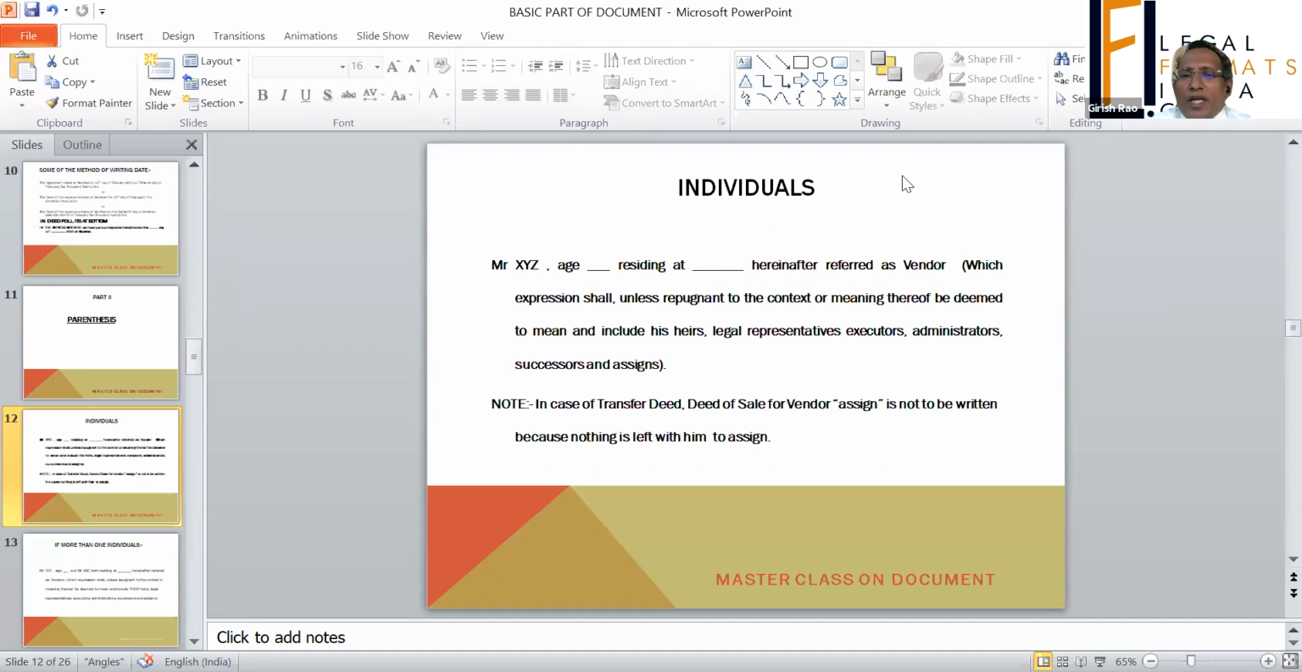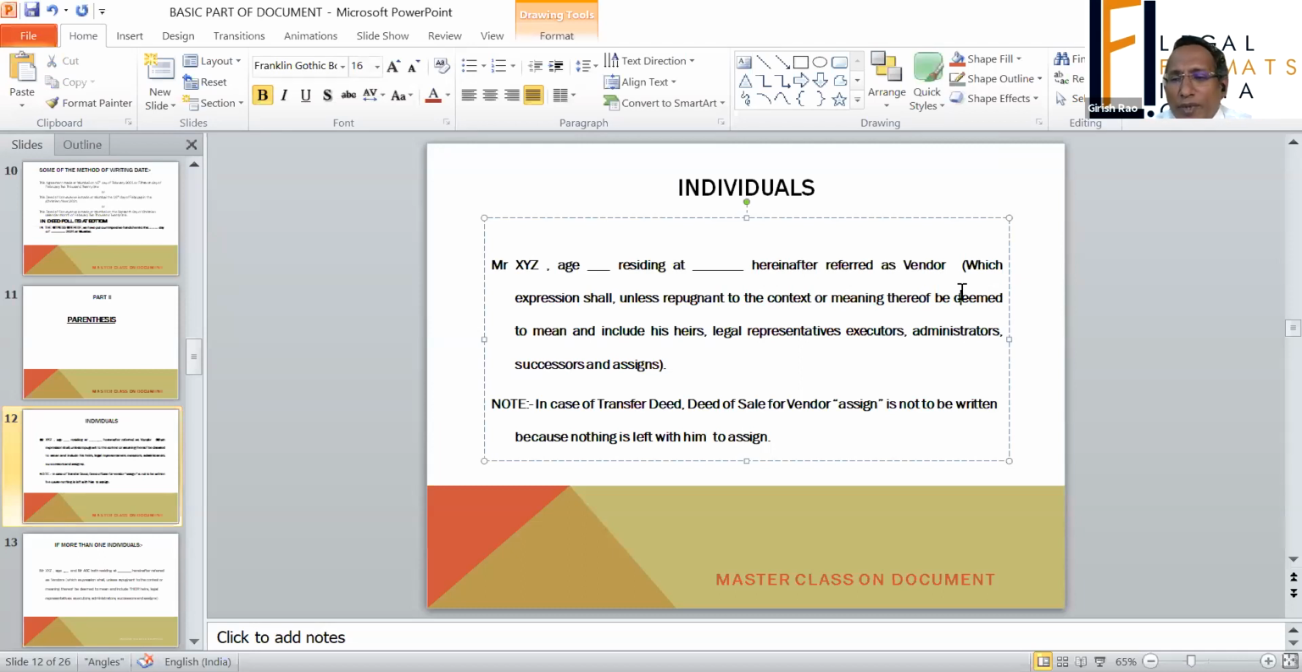Let's take an example of individuals. When you are describing an individual: Mr. XYZ, age (sometimes optional but not necessary), residing at dash, that is required, hereinafter referred to as the vendor, I have taken it as a vendor, which expression shall, unless repugnant to the context or meaning thereof, be deemed to mean and include his heir, legal representative, executor, administrator, successor, and assign.